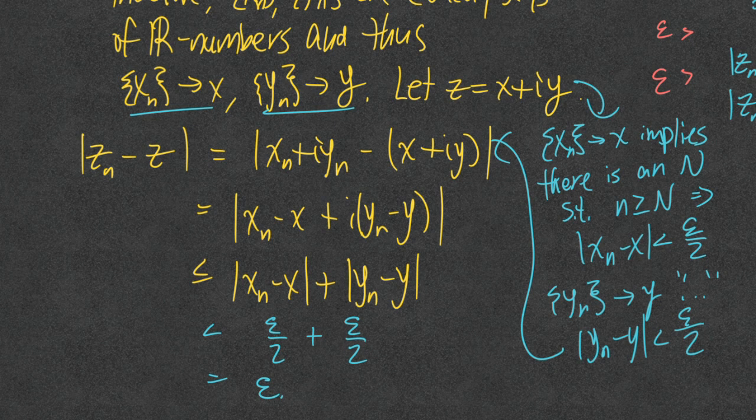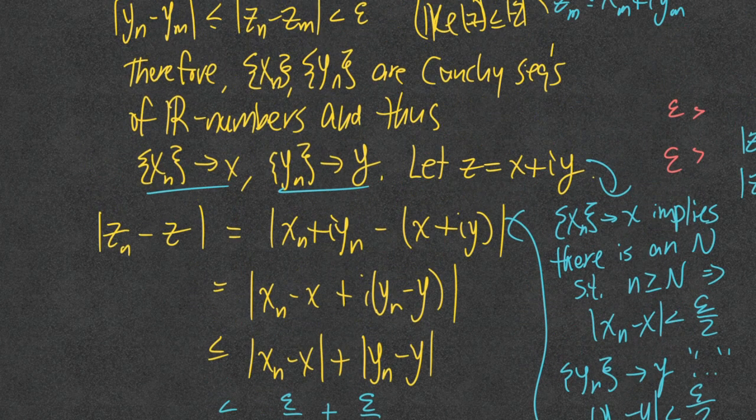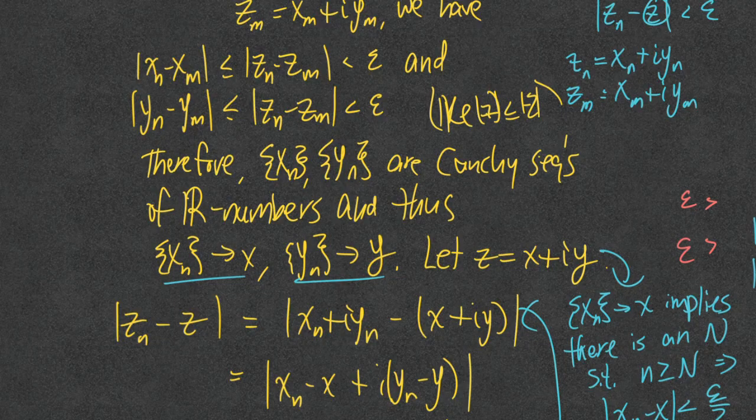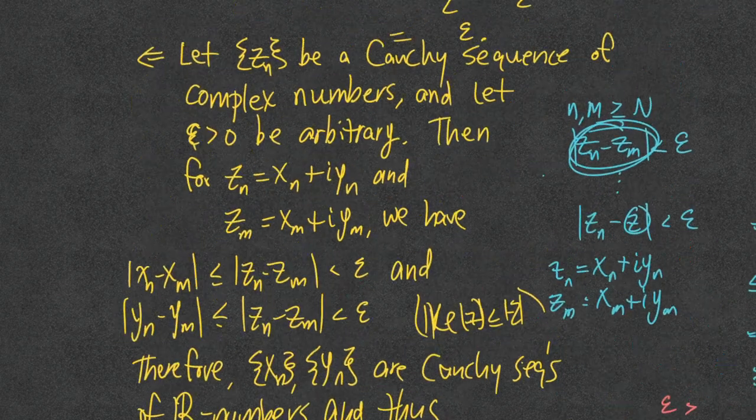So the structure of this proof is essentially piggybacking, and it requires you to know that the real numbers are complete. Otherwise, you wouldn't be able to do this. So the completeness of the complex numbers follows from the completeness of the real numbers, and I hope that was helpful.